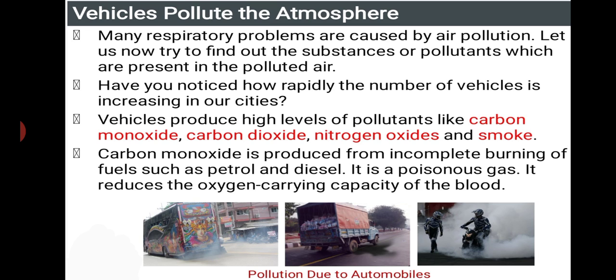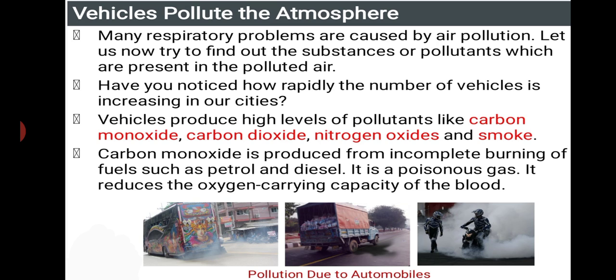And oxides of nitrogen and sulfur lead to the formation of acid rain. And in the smoke, a number of dust particles are present, so they cause a number of respiratory problems.